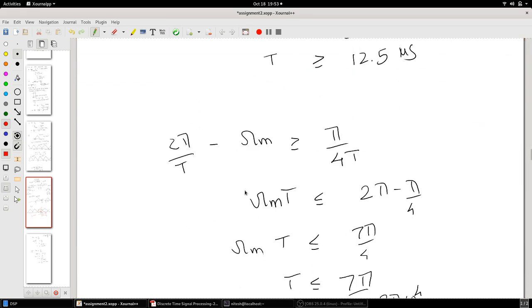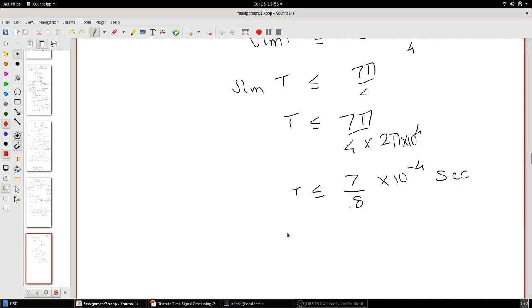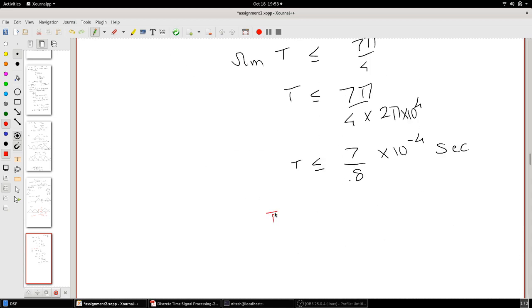If you use that second bound, ω_s minus ω_m greater than or equal to π/4T, ω_s is substituted with 2π/T and ω_m with its value, and you plug it in and get an upper bound on T. So your T should be from 12.5 microseconds till 7/8 times 10 raised to minus 4 seconds.